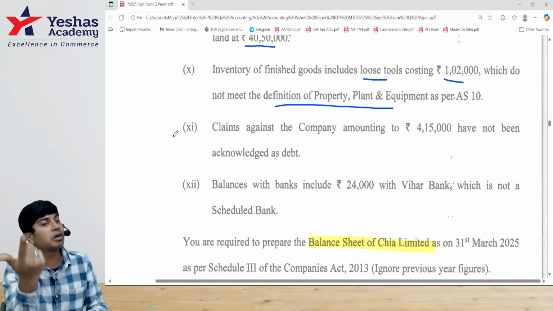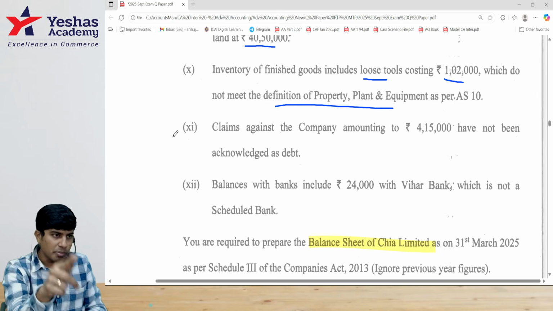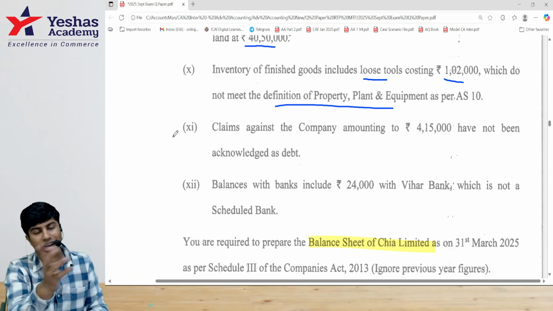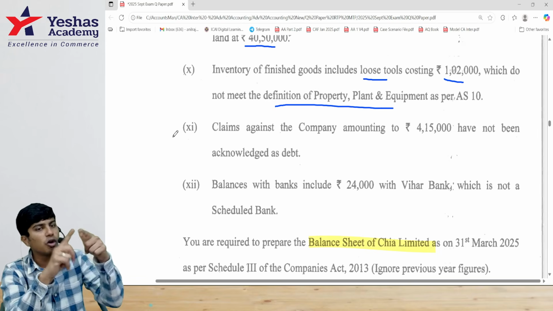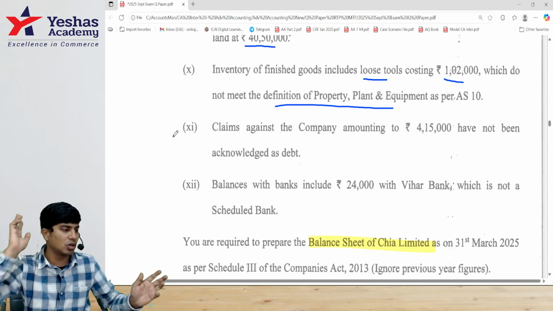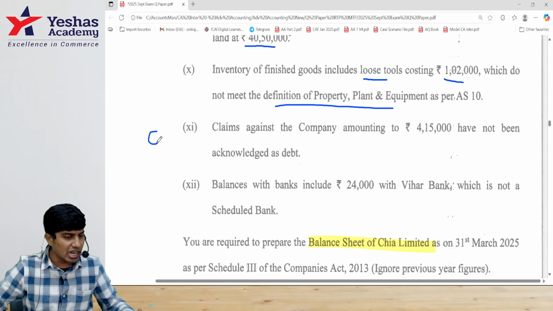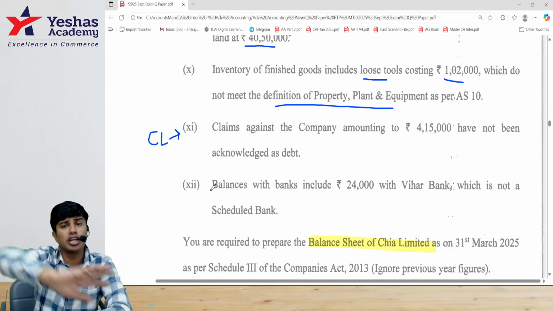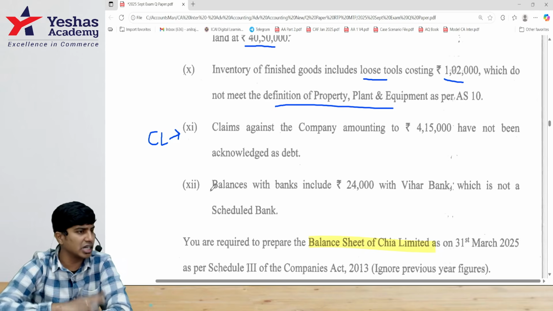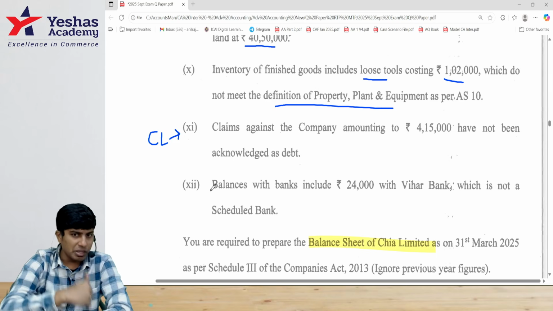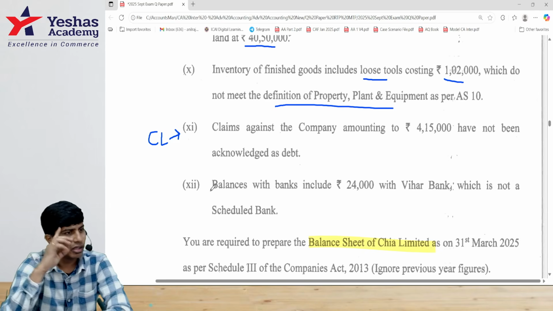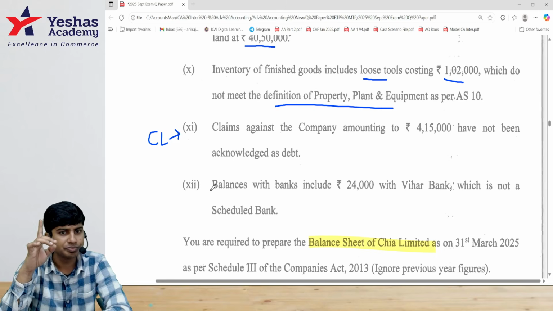It is a possible obligation. And that possible obligation is decided upon happening or non-happening or occurrence or non-occurrence of one or more future events which are uncertain and uncontrollable. Basically, this is a contingent liability requiring separate disclosure after the balance sheet. I am assuming that the possibility is not remote, so I'll disclose it as contingent liability. If it becoming my debt is a very remote possibility, I won't even disclose it as contingent liability. I hope you remember reading it in AS 29.